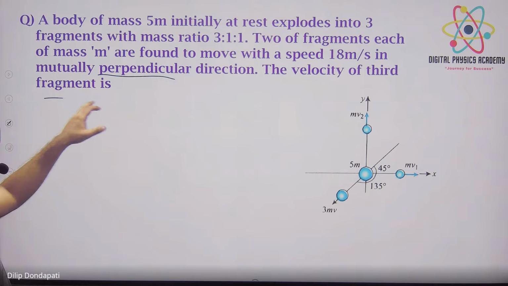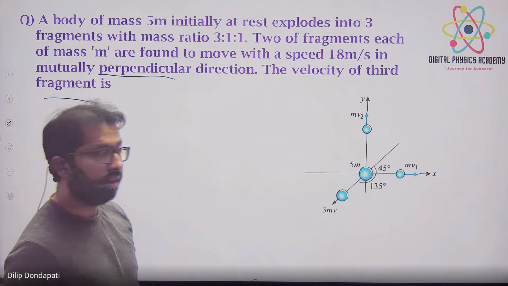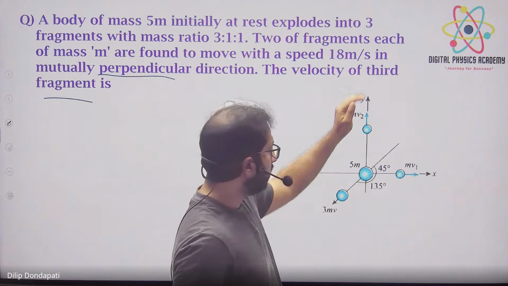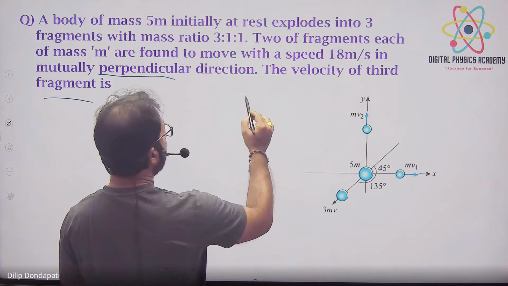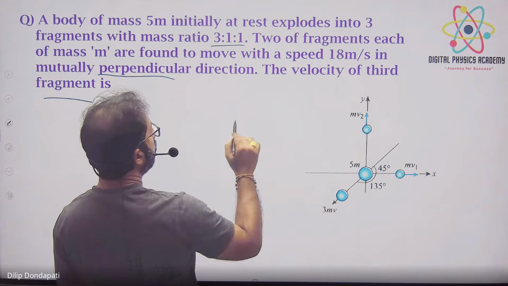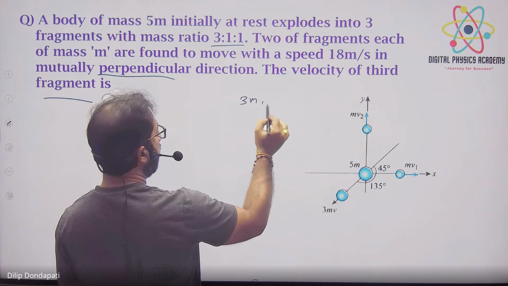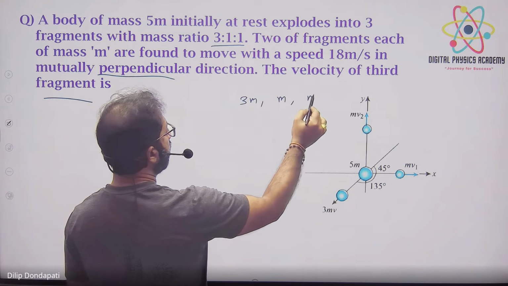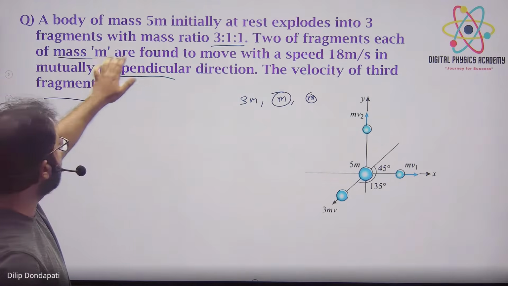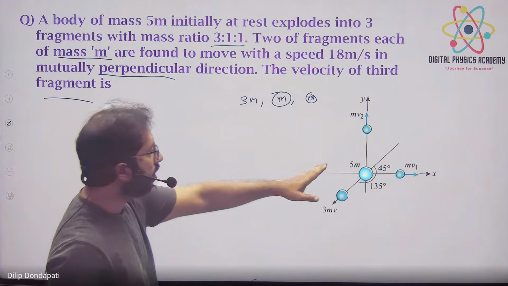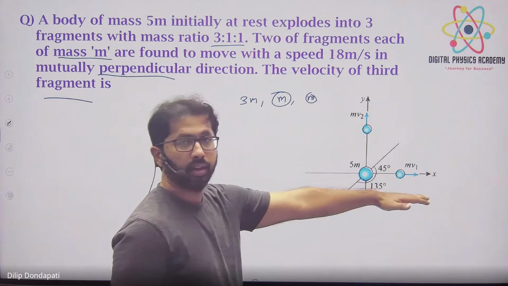The velocity of the third fragment will be, okay, see, one mass like this, one mass like this. 1:1:3 means what is the ratio? Tell me. 3m mass, one 1m mass and one 1m mass, right? So what is it saying? Two fragments of mass m are moving perpendicular to each other. He is asking about the third fragment.